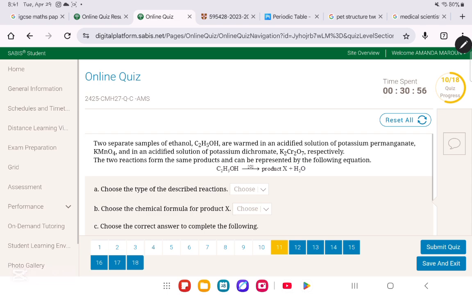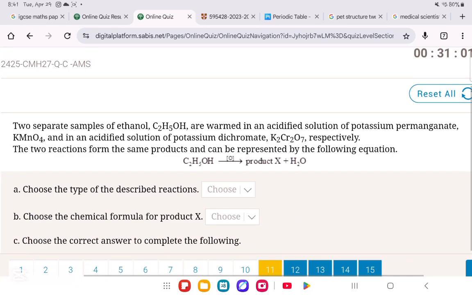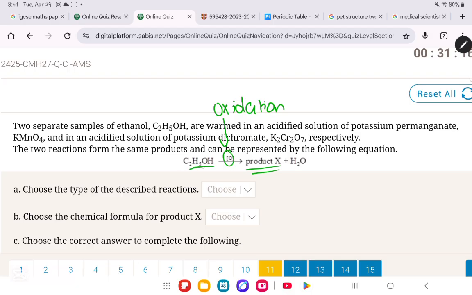In question number 11, they gave us this equation, C2H5OH. What does this O over here mean? This O means that it undergoes oxidation to produce product X plus H2O. This over here is an alcohol. The oxidation of an alcohol will always produce a carboxylic acid, in addition to water.